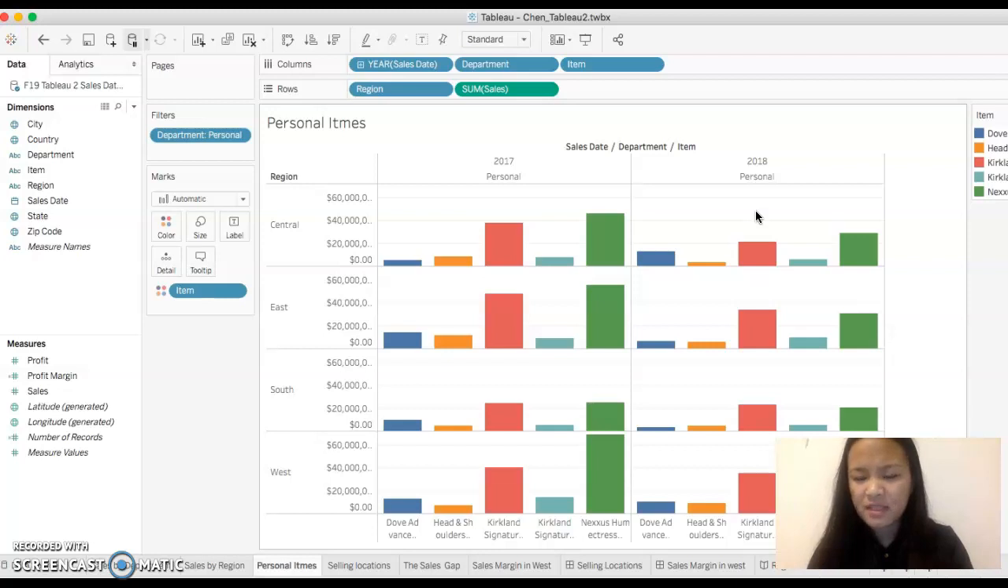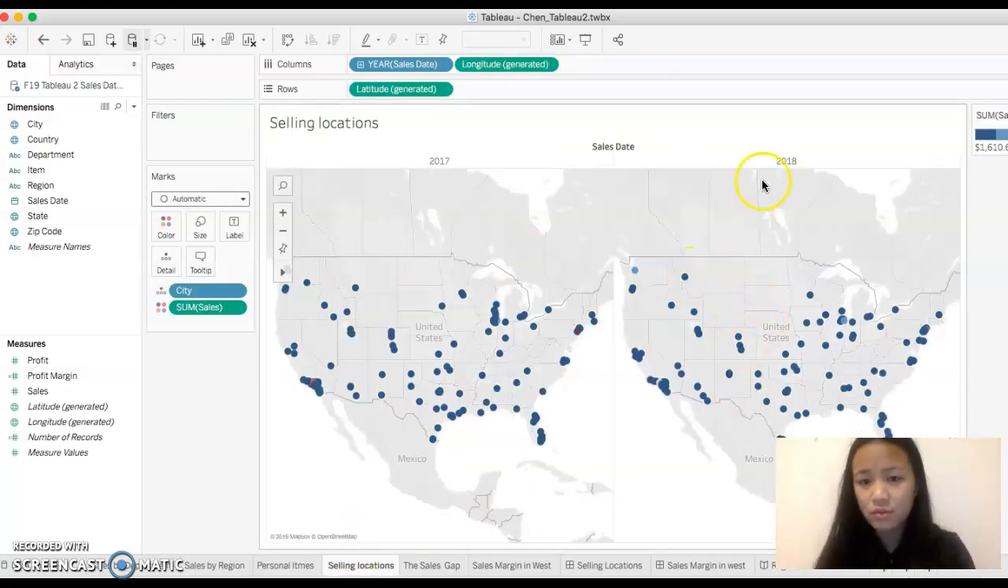To make the sales decrease or cut down something to do it. And then I personally think if this is a nationwide problem, it could be the locations that it's not right. So I will use this selling location to explain a little bit more about why I say this. On this sheet, this is the 2017 selling locations, and this is the 2018 selling locations.